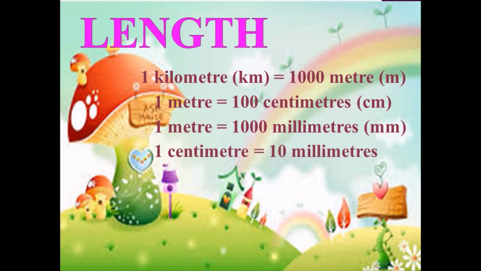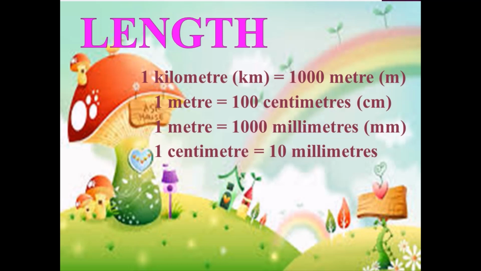Okay, children, look carefully at this chart and you have to remember this chart for measurement. If you remember this chart, measurement becomes so easy for you. Once again, I am reading this. Read with me, all of you. 1 kilometer, denoted by km, is equal to 1000 meters.